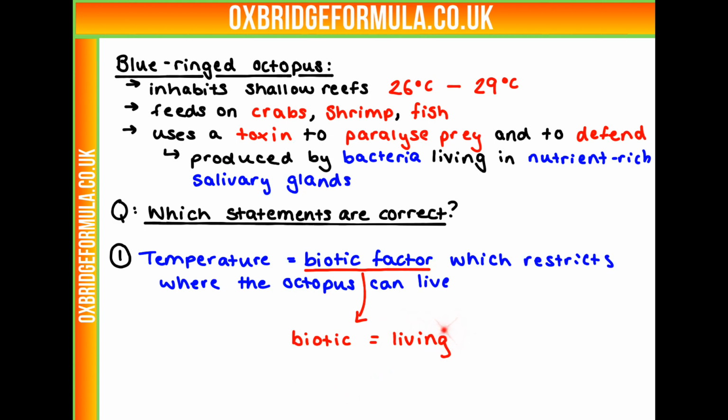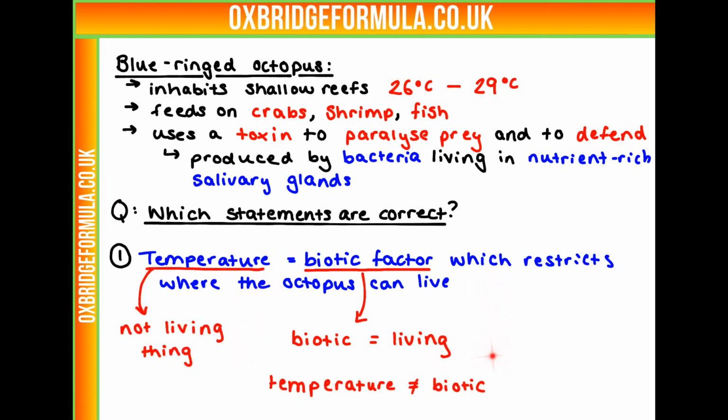The opposite would be abiotic. That's the non-living factors. So is temperature a biotic factor? Is temperature a living thing that can affect the octopus? Well, clearly not. Temperature is not a living thing, therefore it's not a biotic factor. So we can cross this first one off.